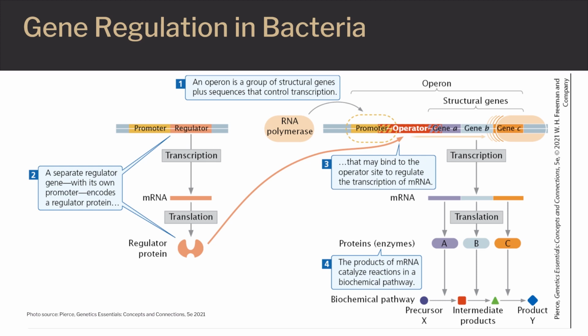Notice on the left-hand side of the figure, there is a regulator gene. A regulator gene helps control the expression of the structural genes of the operon by increasing or decreasing their transcription. Although it affects operon function, the regulator gene is not considered part of the operon. The regulator gene has its own promoter and is transcribed into a short mRNA, which is translated into a small protein. This regulator protein can bind to a region of the operon called the operator and affect whether the transcription can take place. The operator usually overlaps the end of the promoter and sometimes the end of the first structural gene.